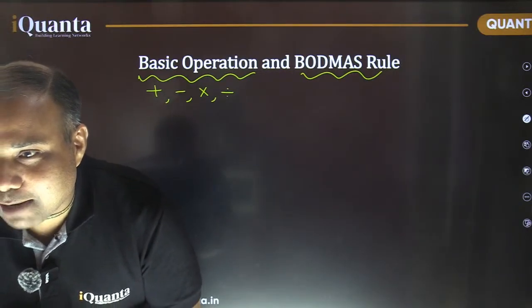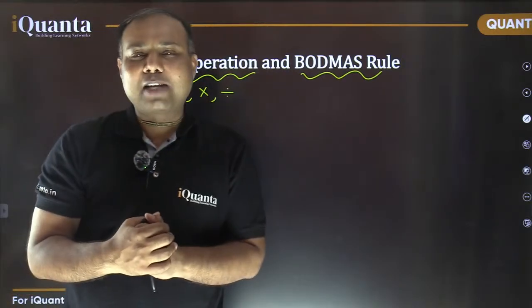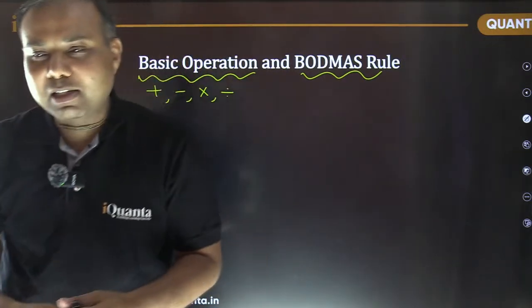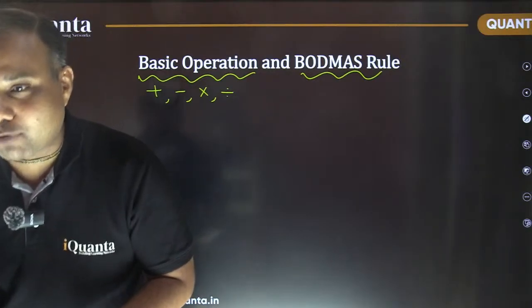Insight grid is saying -3 into -4. See, when you multiply two negative numbers, the result is positive. So -3 when it is multiplied with -4, the answer will be +12.